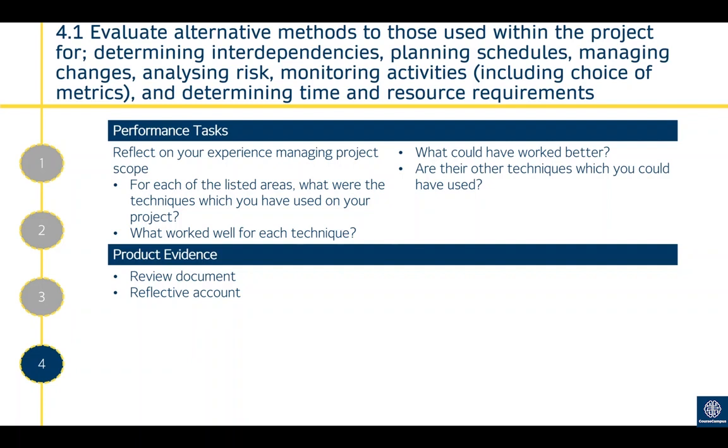This can be done as a standalone piece of evidence where you're evaluating and reflecting on methods that you use for each of these list items, or it could be added in holistically to a statement. So if you're doing a holistic statement on planning schedules, and within that statement you evaluate alternative methods that could have been used for planning schedules, you could map that evidence to just that list item, planning schedules. Then maybe you're writing a holistic statement on a time where you're analysing risk for your schedule, and in that other statement you've discussed and evaluated alternative methods for analysing risk. Well, then that would map into analysing risk.